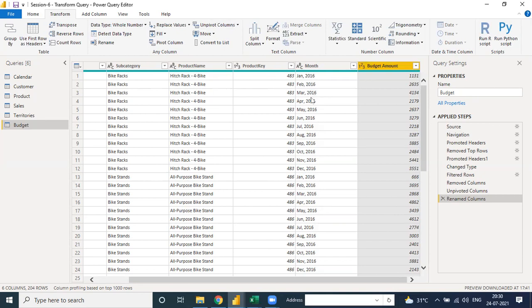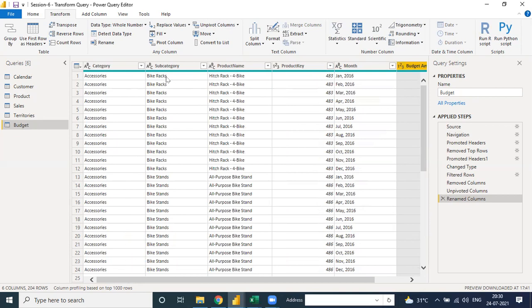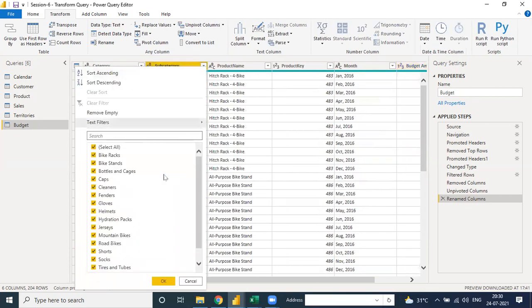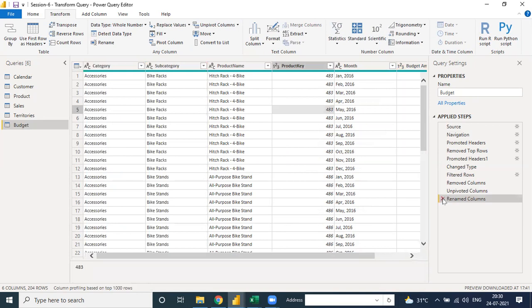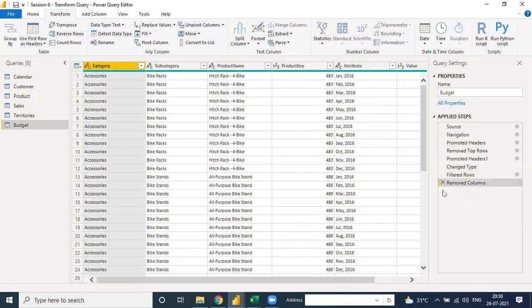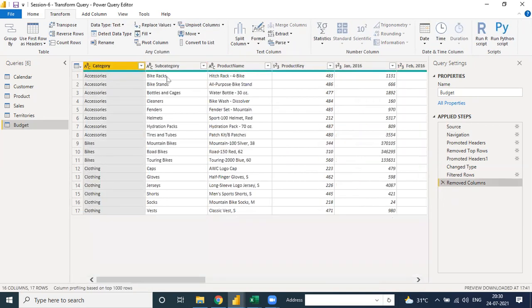See, Jan, Feb, March, April month as per category wise. See, accessories under this subcategory, and the total for the subcategory is this one. But when you remove this and unpivot, see, accessories subcategories, and the total is for Jan, Feb, March.